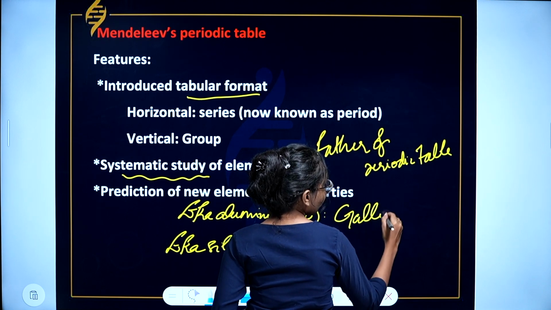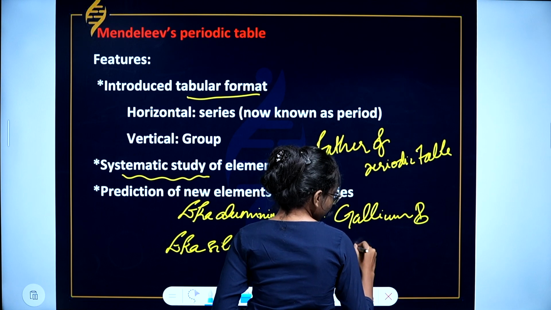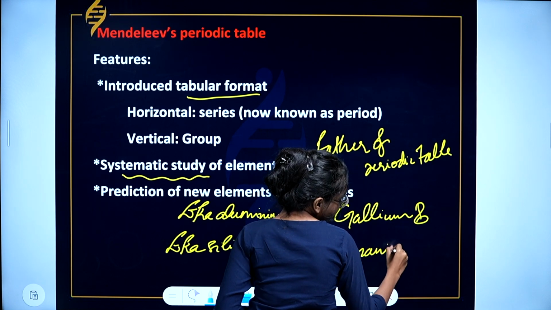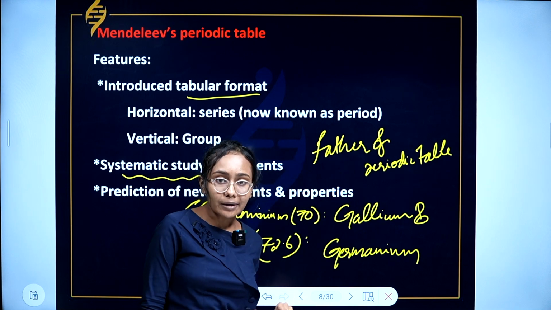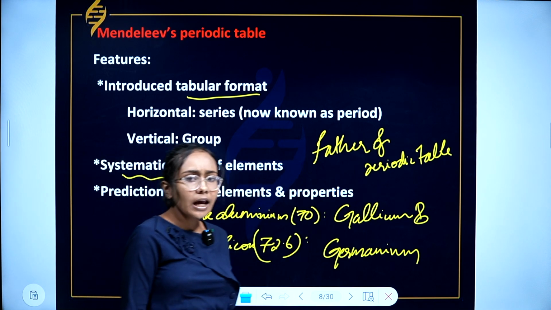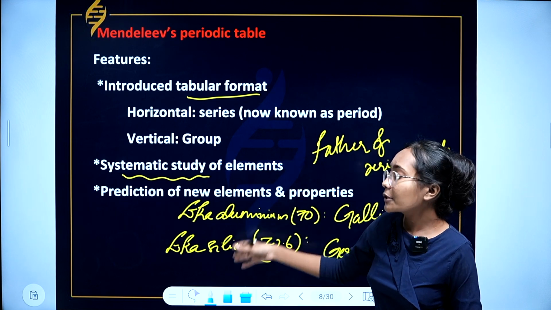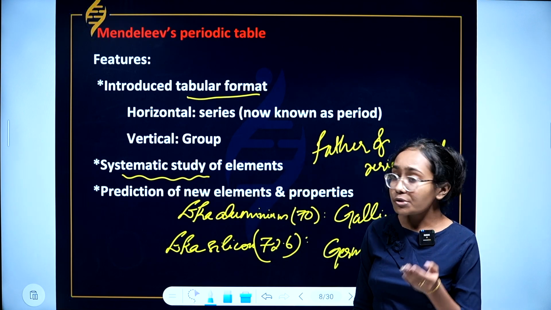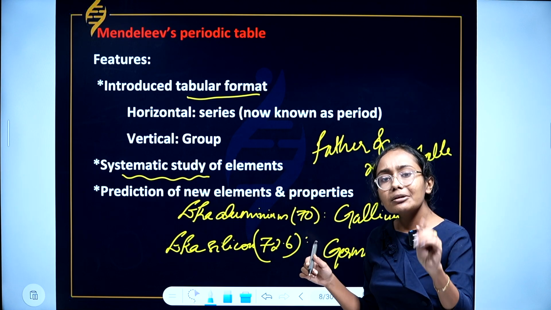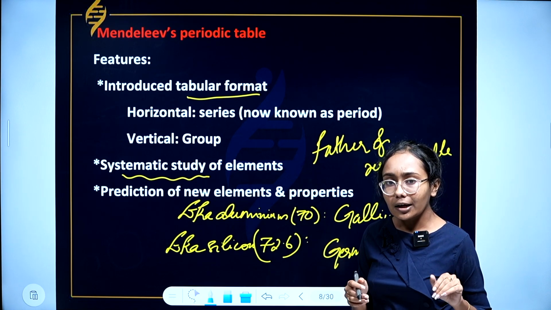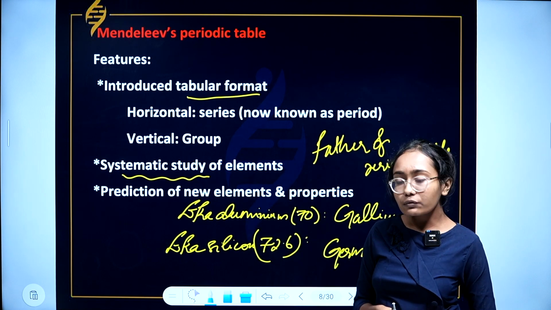gallium and germanium. Later we came to know that his prediction was right, and we named them gallium and germanium. Why aluminium? Aluminium means there is an element having similar properties to that of aluminium. He also predicted the presence of silicon. He said that there is an element in the periodic table which is not there right now. There will be one which is having properties similar to that of silicon.